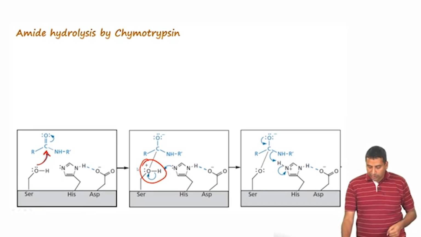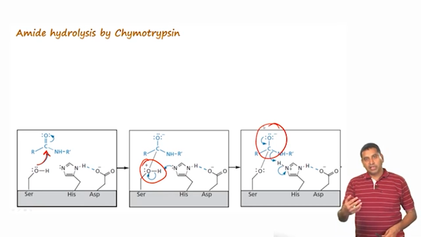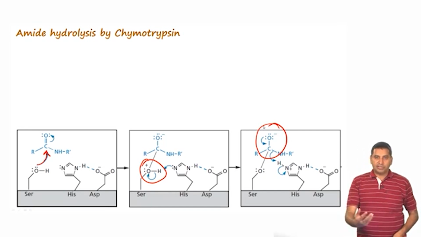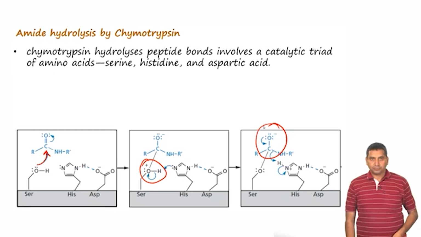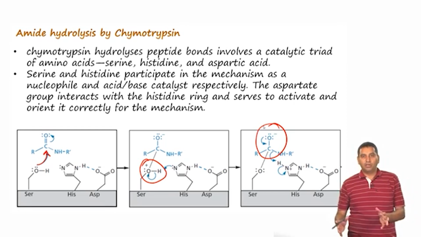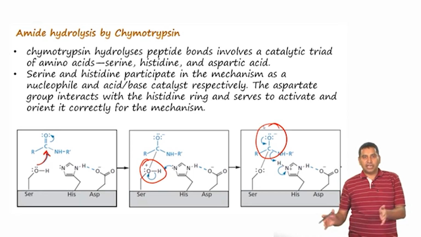And subsequently, the tetrahedral intermediate, which has an O minus, can pick up a proton from histidine, and therefore, histidine can act as an acid base catalyst in this case. So, this is an example of how these three amino acids, serine, histidine and aspartate, act as a catalytic triad.